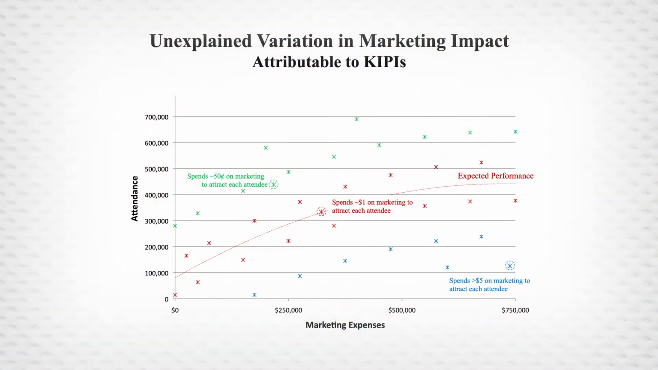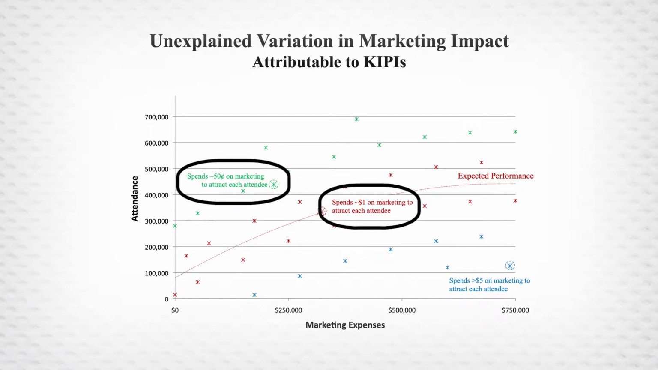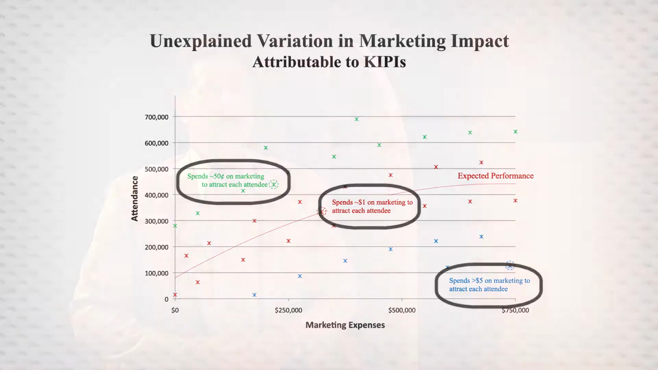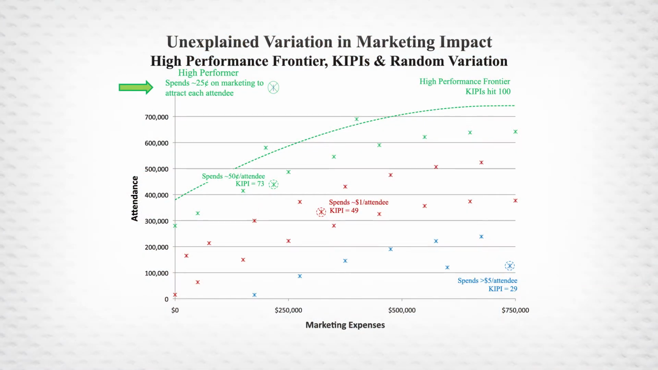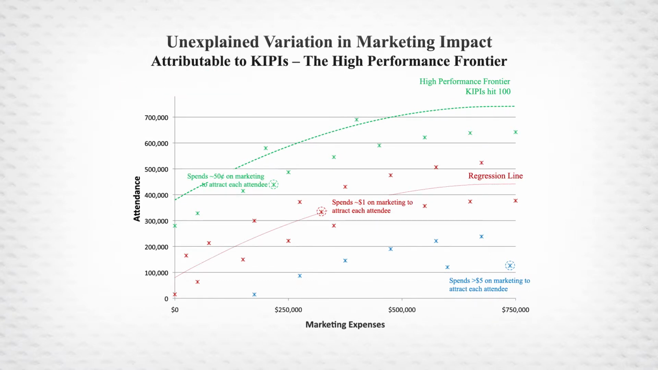We use the regression line to delineate three categories: high performers above the line, average performers near the line, and low performers below. Actual numbers show how high performers spend much less than low performers to attract an attendee. KIPI estimates the extent to which that variation is due to artistic and managerial expertise. It begins with a line that represents high performance. Some firms appear above the line due to random variation, but all firms near this line are in the high performance zone and receive a KIPI of 100.